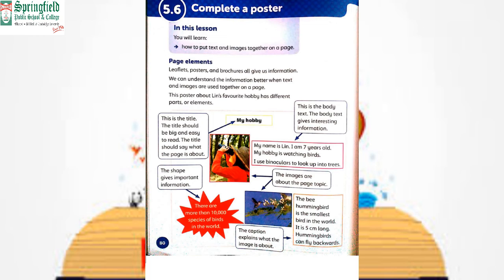Okay, sometimes you achieve something and you insert it in your posters or brochures, that you have won some prize. You insert that image, and with that image you explain with the help of a text box that with the help of this image I have received this award, I have this certificate, like this is the picture which I captured when I was 5 or 6 years old, like this is about nature, like this. Okay, you have to make the poster.